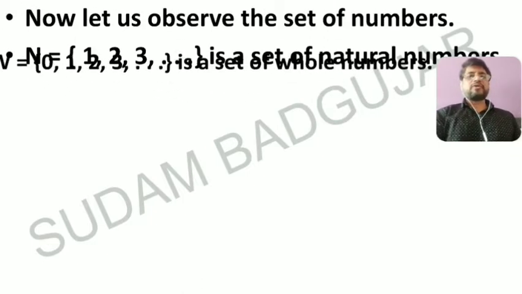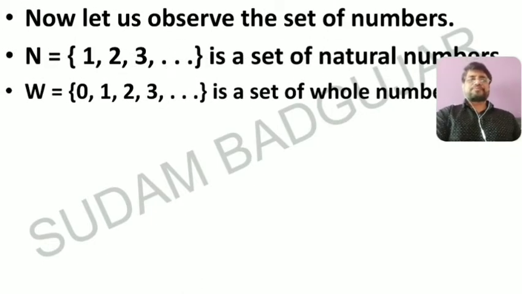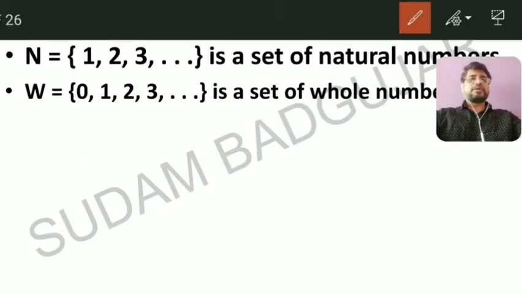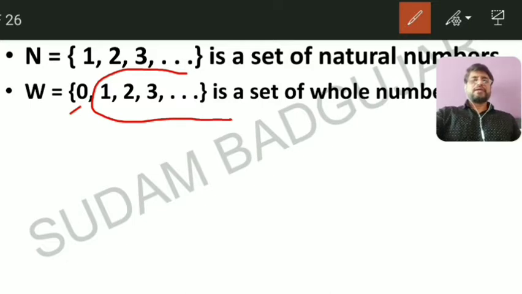Now, the set of whole numbers is denoted by W. It starts from 0, means it contains 0, 1, 2, 3, each element separated by a comma, that is 0, 1, 2, 3, in this way. Now the set of whole numbers: from 1, 2, 3 and so on, these are natural numbers, and one more element, 0. Okay, it's very simple. Natural numbers plus one more element 0 is nothing but the set of whole numbers.